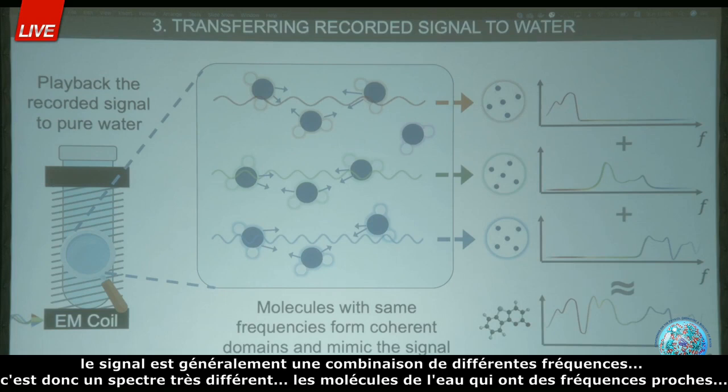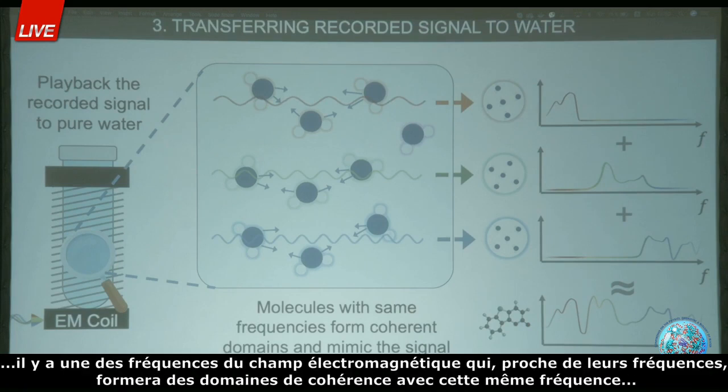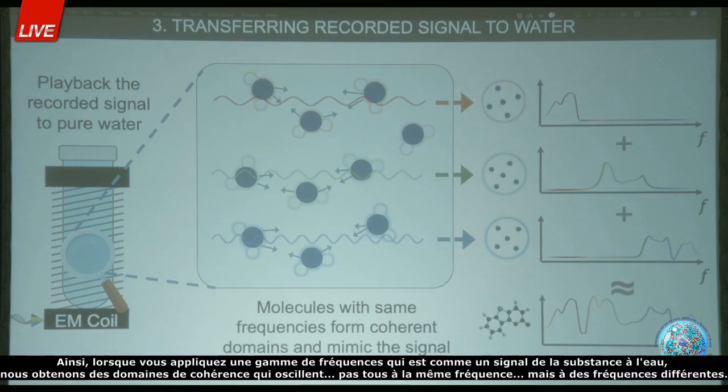Then the molecules in the water that have frequencies close to one of the frequencies of the electromagnetic field will form a domain with that frequency. So when we apply a range of frequencies, a signal from the substance, to water, we get coherent domains that oscillate not all at one frequency, but at different frequencies.